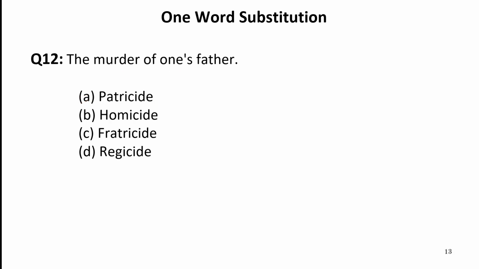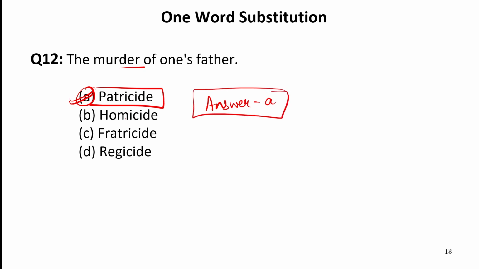Now let us move to the next one word substitution, that is the murder of one's father. Now the murder or killing of one's father is known as patricide. So our answer is A. Rest words are homicide. Homicide means when one murders another person, that is homicide. Fratricide.